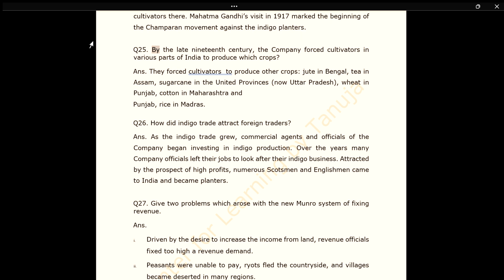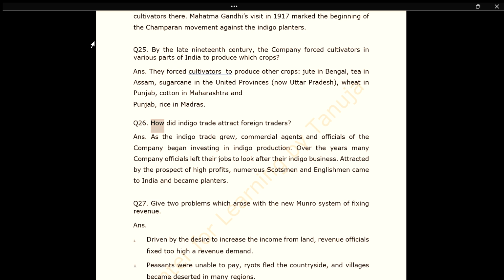Q25. By the late 19th century, the company forced cultivators in various parts of India to produce which crops? Ans. They forced cultivators to produce other crops: jute in Bengal, tea in Assam, sugarcane in the United Provinces, now Uttar Pradesh, wheat in Punjab, cotton in Maharashtra and Punjab, rice in Madras.